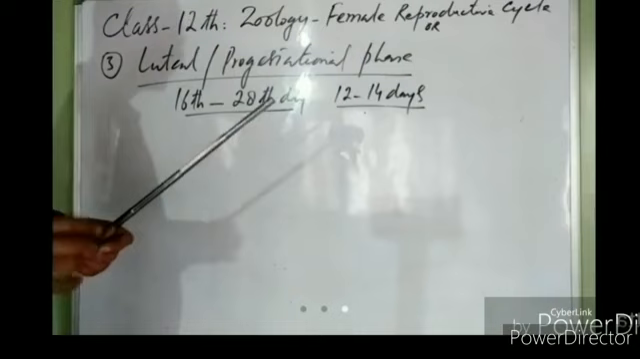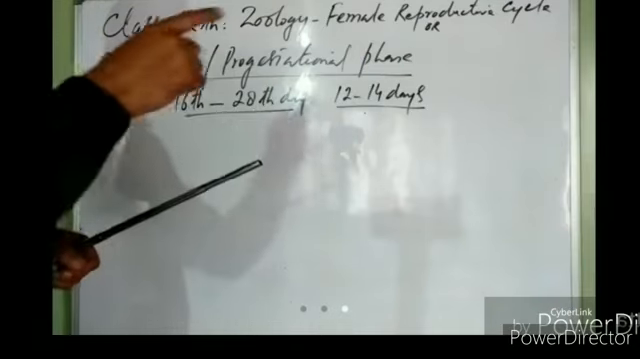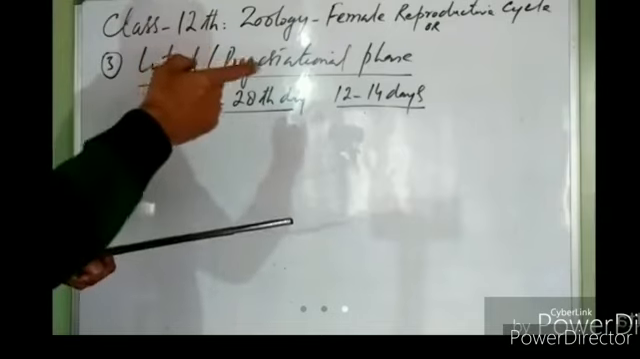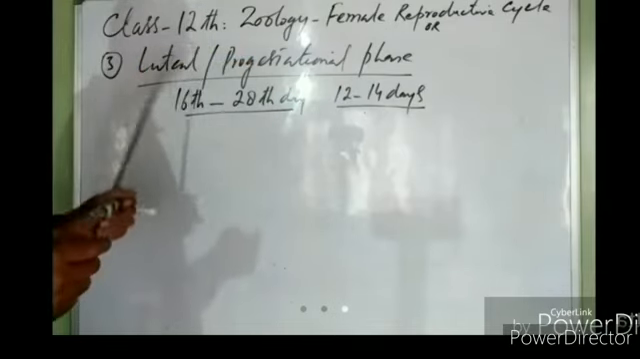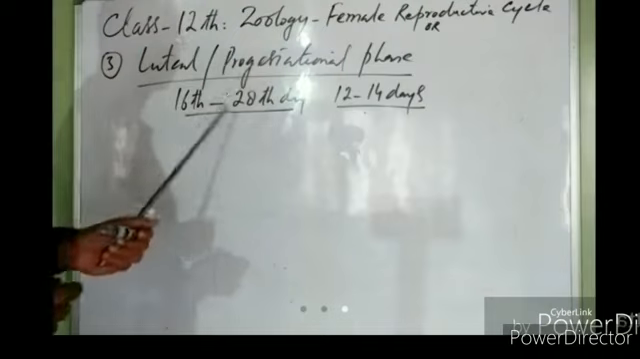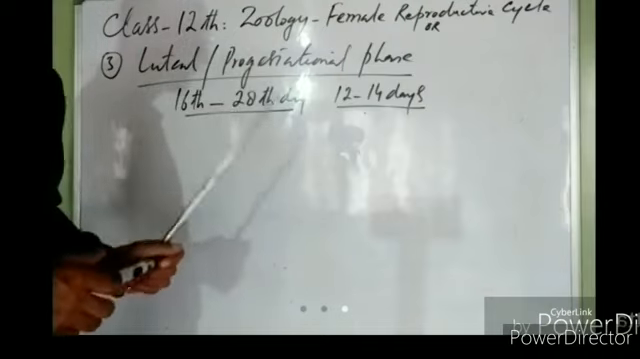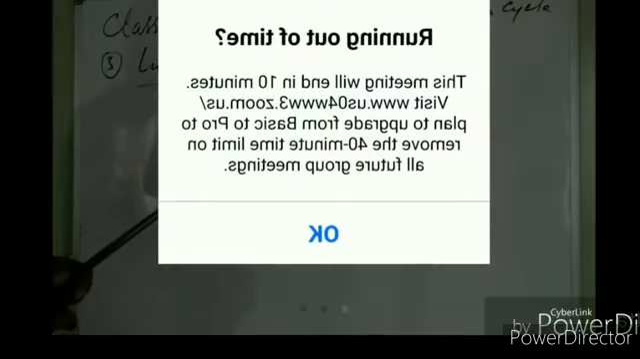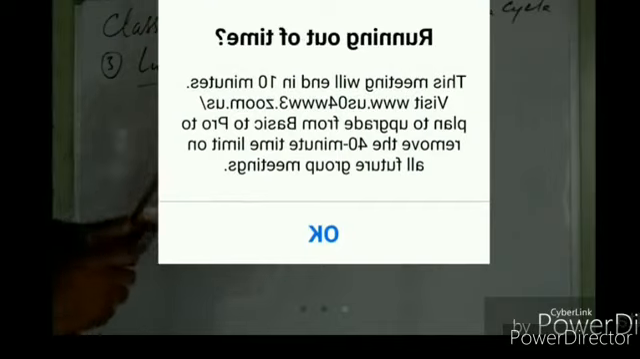We know the proliferative phase started on the 5th day and continued up to the 14th day. On the 15th day, ovulation occurred. Then on the 16th day starts the luteal phase or progestational phase, and it continues up to the 28th day. So it may last for 12 to 14 days, right? What happens during this phase?